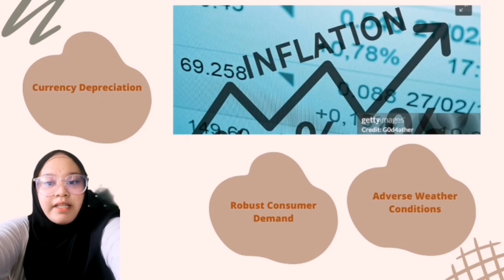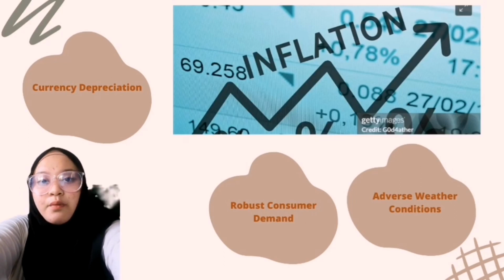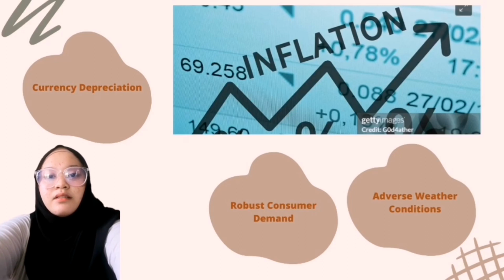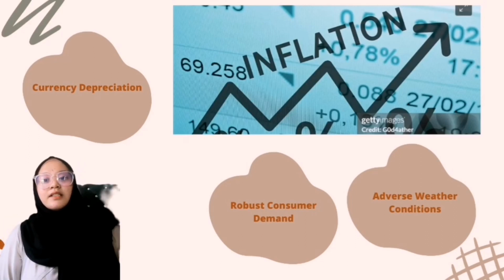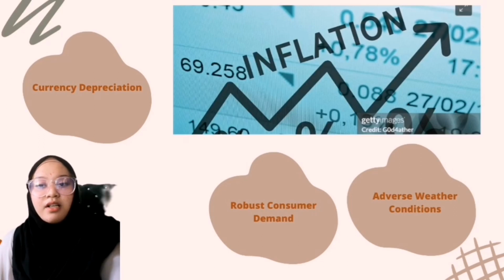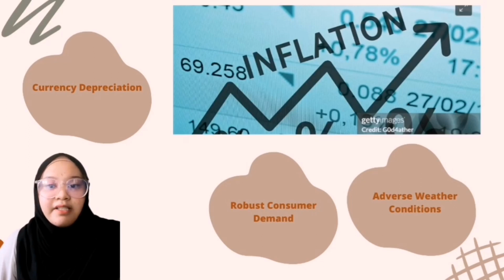Fifth is currency depreciation. A weakening currency can contribute to inflation, which as we all know isn't good for our economy. Sixthly is robust consumer demand. This causes strong consumer spending, which can drive up prices.